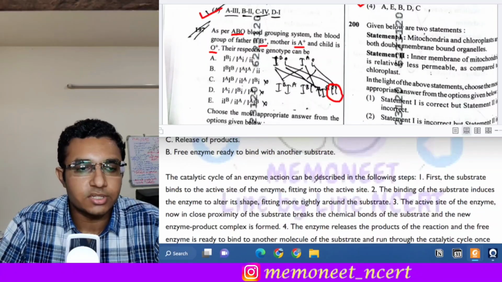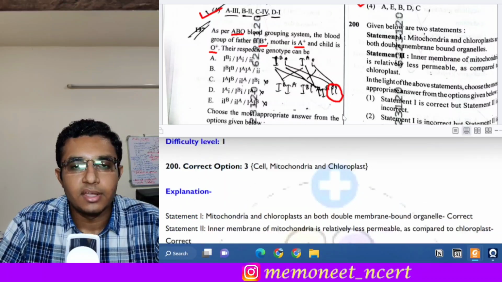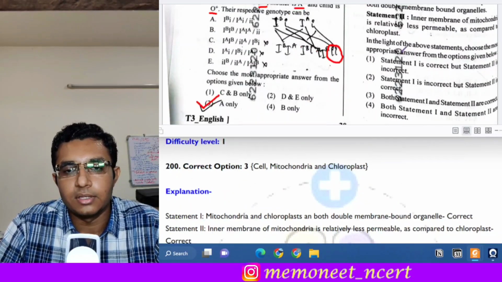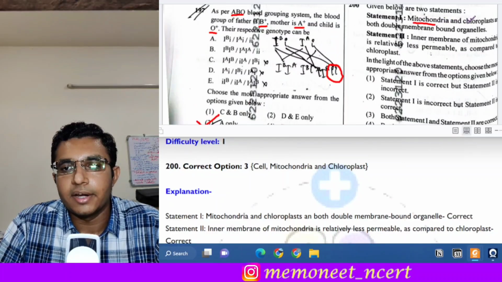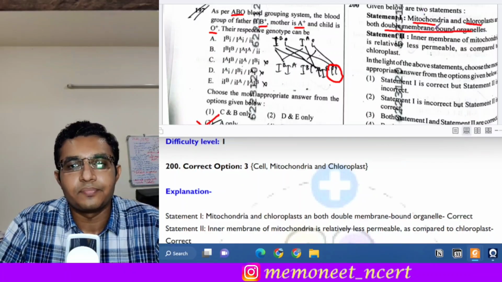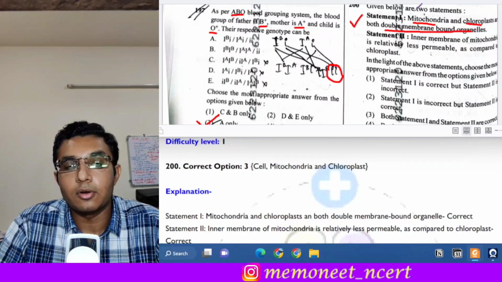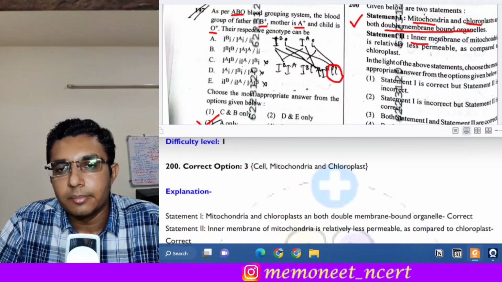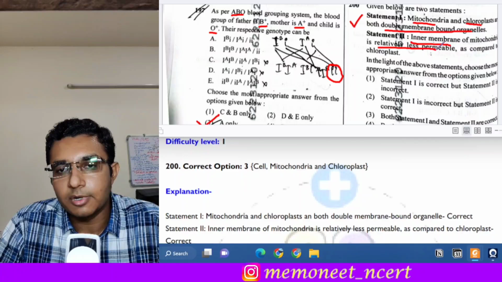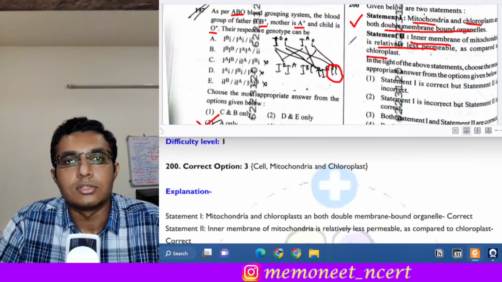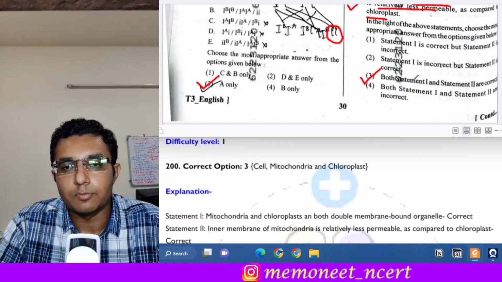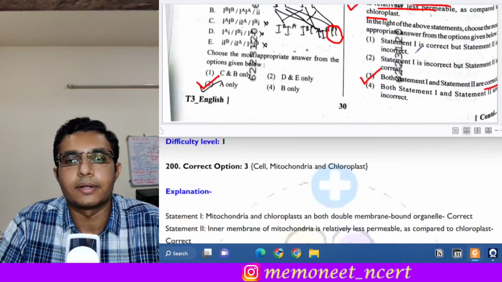Moving on to the last question, question number 200. It is also a statement based question and we have to identify the correct one. The first one is mitochondria and chloroplast are both double membrane bound organelles. Is it correct? Yes, this is a correct statement. Both mitochondria and chloroplast contain two membranes. Next is statement 2. The inner membrane of mitochondria is relatively less permeable as compared to the chloroplast. So this is also a correct statement. So here the answer will be option 3, that is, both statement 1 and statement 2 are correct.